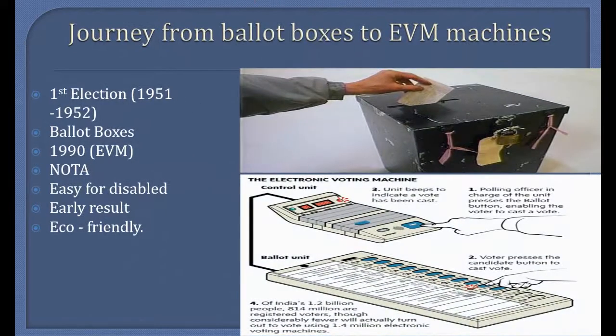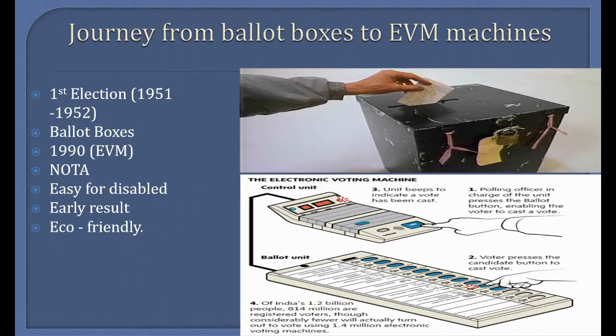The journey from ballot boxes to the EVM machines. The first election in independent India was held in 1951 to 1952. This was the beginning of the shaping of democracy through electoral politics. In the initial elections, ballot boxes were used for voting. The use of EVM machines started from the decade of the 1990s.